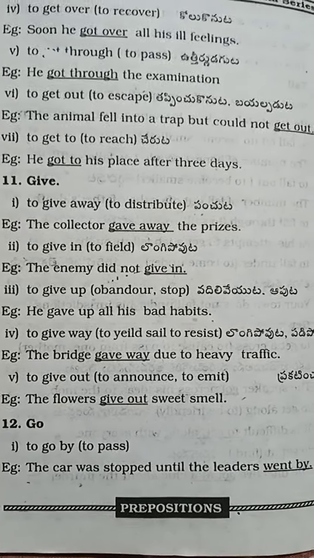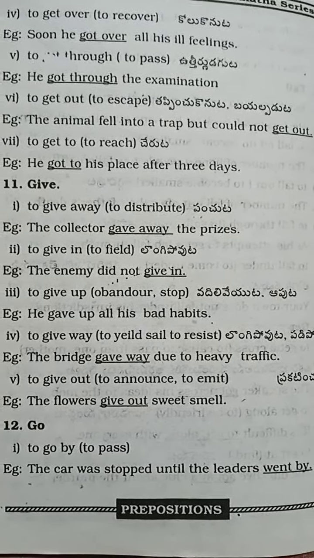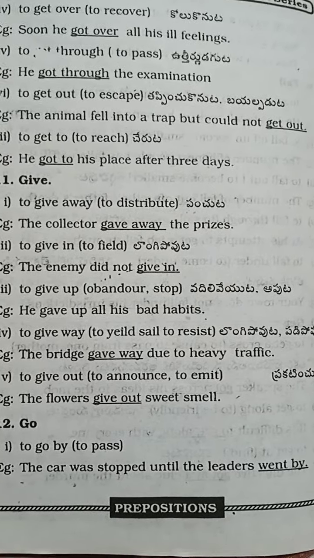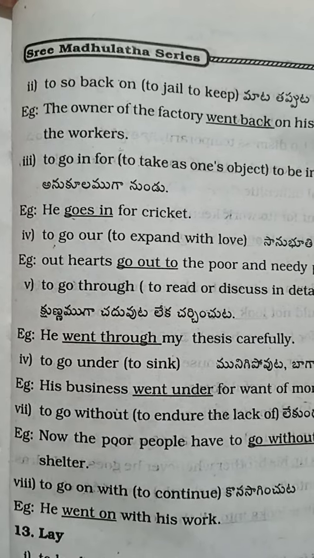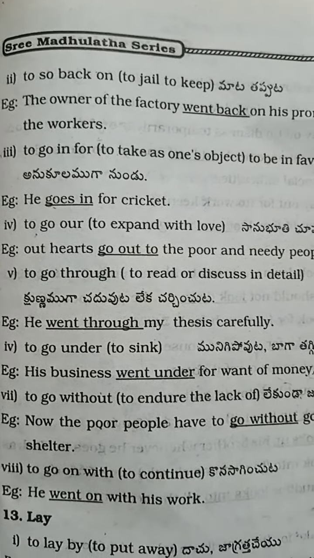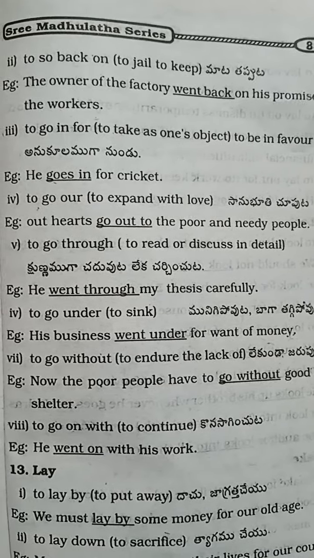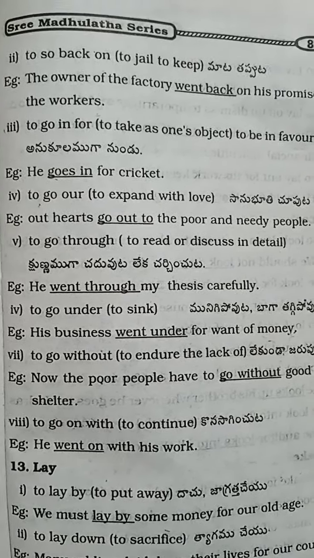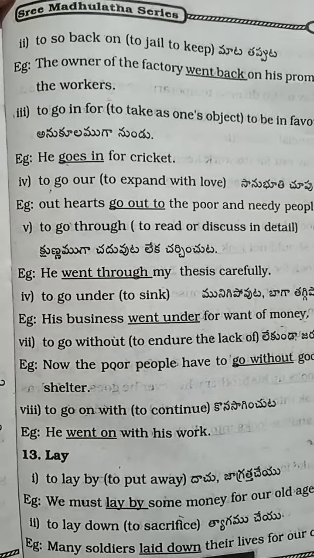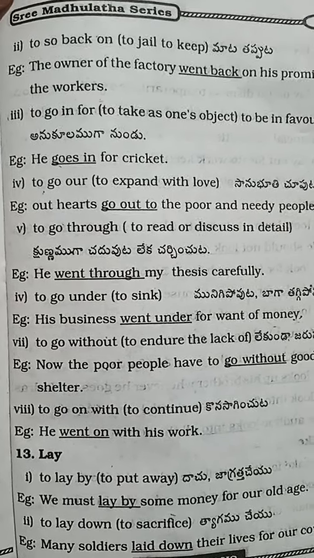Next word, go. To go by. The car was stopped until the leaders went by. To go back on. The owner of the factory went back on his promise to the workers. To go in for. He goes in for cricket. To go out.